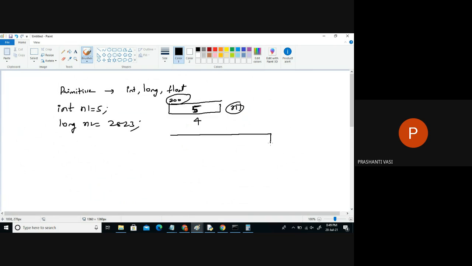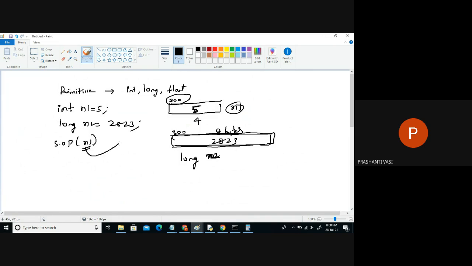In the same way, a long variable. A long variable is of how much size? 8 bytes. So a long variable will consume 8 bytes. Whatever value you store, it's inside the same block. It may be residing at some address, but we are not concerned about the addresses. I'm saying inside the N2 location. What does N2 mean? This location. Inside this location, we have this data directly. This is primitives.